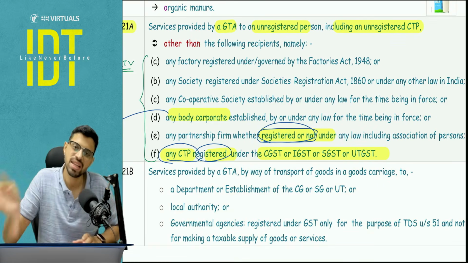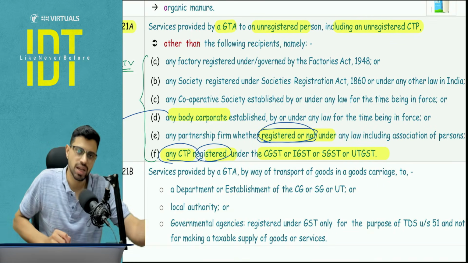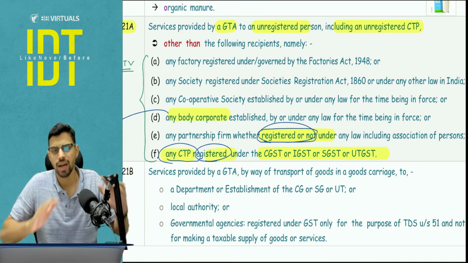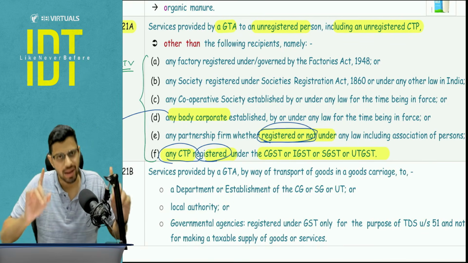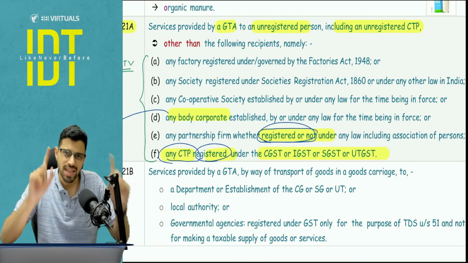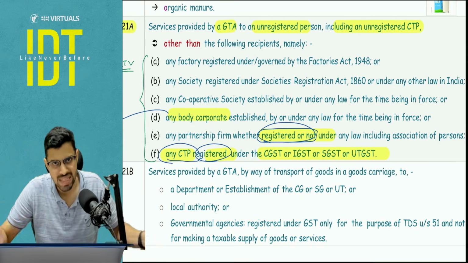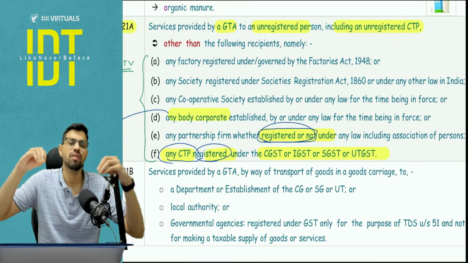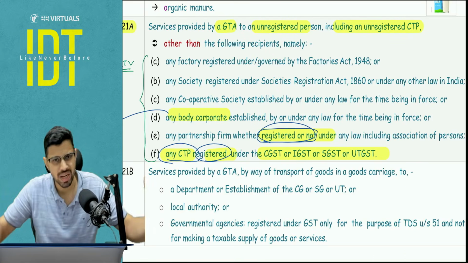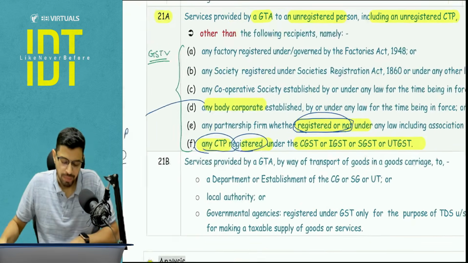You can read the definition of the casual taxable person, and NRTP, that is non-resident taxable person, is something very, very similar to casual taxable person. The only difference is that an NRTP is an outside India person who is coming to India. He does not have any place of business or any residence in India. And another difference is that in CTP, the person is going for the business. For the NRTP, we do not apply any business test. We don't care if the person is having business in India. We don't care what his business outside India is. We just care about the fact that he's coming to India. Okay, now let's move ahead.